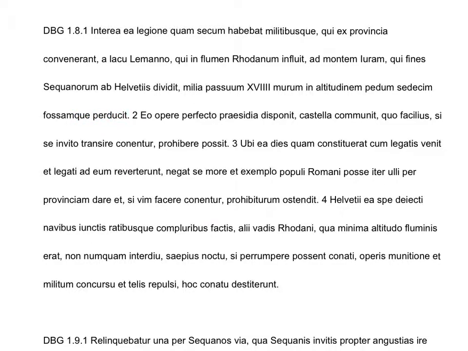Okay, then Caesar starts off with inter ea, meanwhile. Okay, ea legione, that is a noun being modified by ea. Notice what case that is? Oh, looks ablative. So he's starting us off with an ablative phrase, but doesn't give us the rest of the sentence yet. And then we get this nice relative clause here, which describes this ablative phrase.